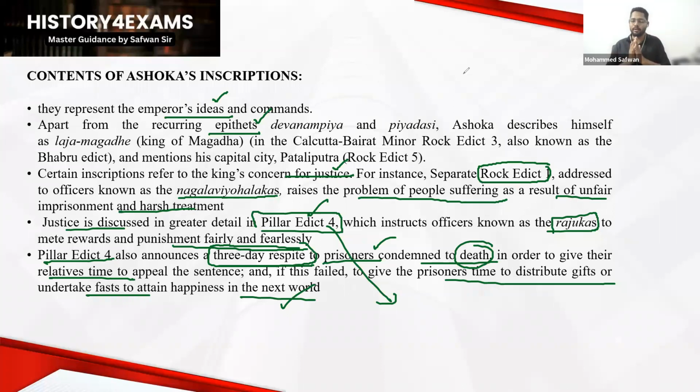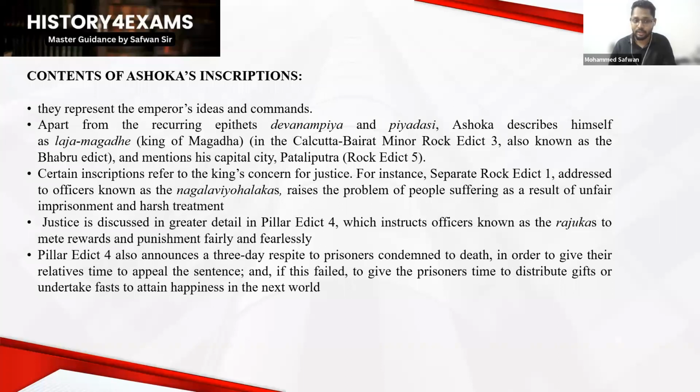Ashoka is all Dhamma. But remember that Ashoka never abolished the practice of the death sentence. The death sentence was very common in the Mauryan Empire and in ancient India. You have to note that. So in pillar edict 4 itself, we can understand that the death sentence prevailed in that society. In this PPT, you have to learn about certain epithets, then Ashoka's justice system based on pillar edict number 4, officials, and the 3-day respite given to prisoners condemned to death. You have to note these points, very important.